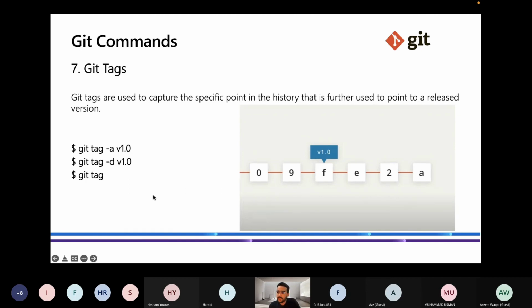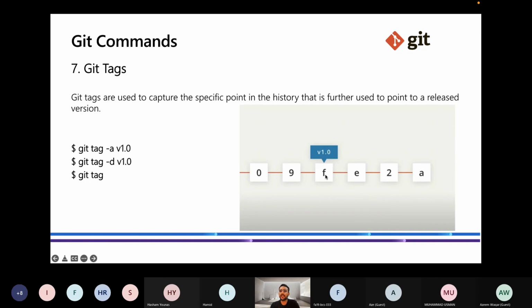Next, we can run git tag -a, git tag -d, and git tag. Let me tell you what these commands do. Git tag -a will create a tag. Now the question is, at which commit does it create the tag? It creates a tag at the commit you are currently on.